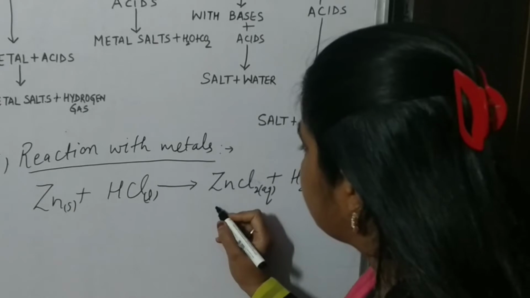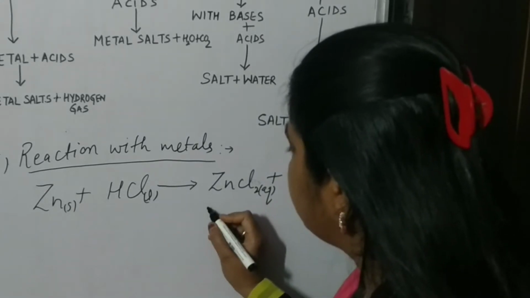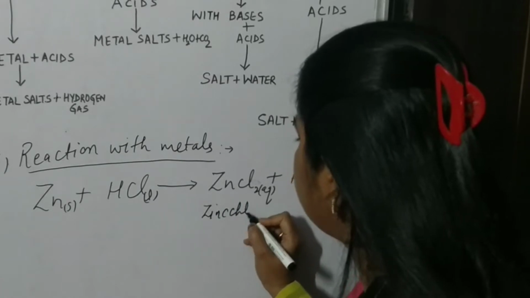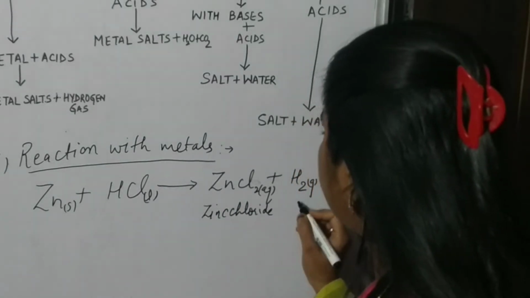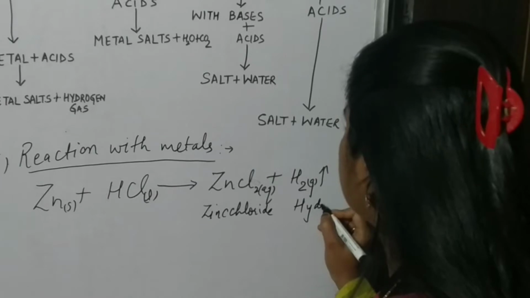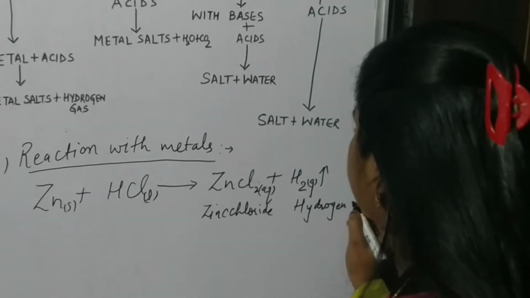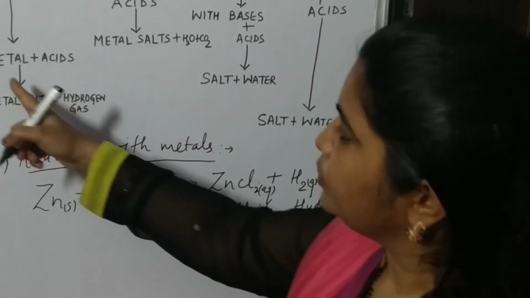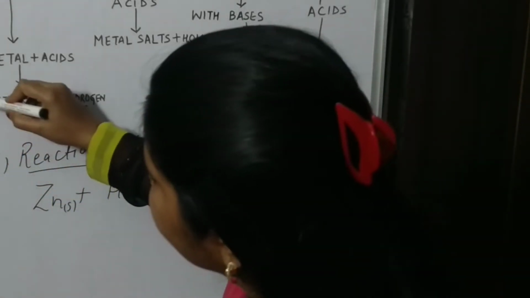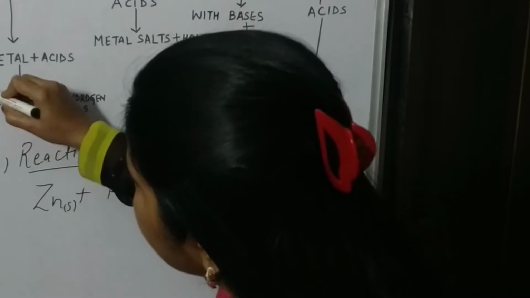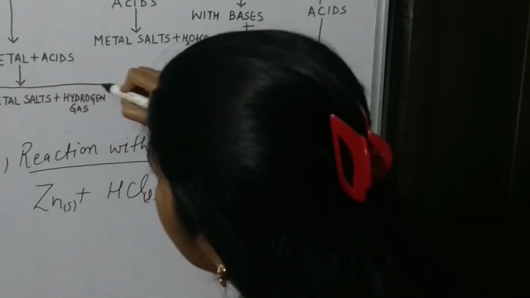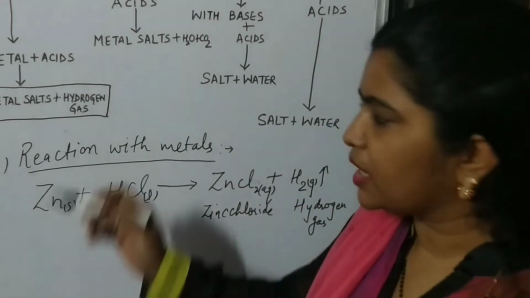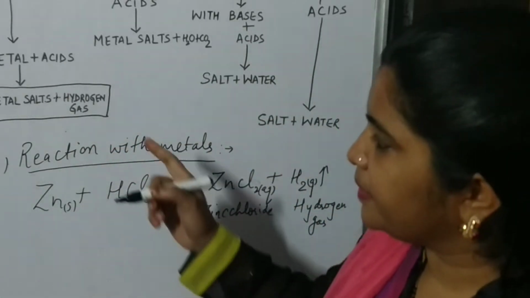So we could see that this is a metal salt, zinc chloride, plus hydrogen gas is liberated. So in general, you have to remember this point, that metals, whenever they react with acid, will form metal salts and hydrogen gas will be liberated.